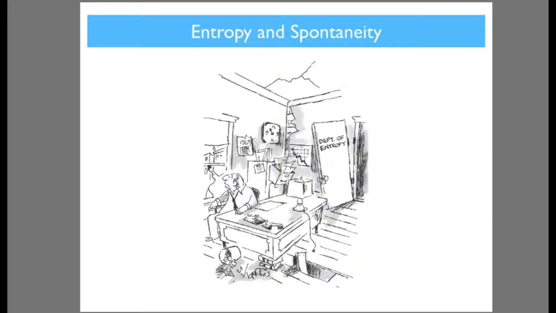Entropy and spontaneity. You can see this little cartoon of a man sitting in the Department of Entropy and the place is a mess. If you think about your own bedroom, it will just tend towards disorder if you don't put the energy in to keep tidying it. And this is the nature of the universe. And so if anybody ever complains about the state of your bedroom, you can tell them that you're fighting an unwinnable fight against thermodynamics.